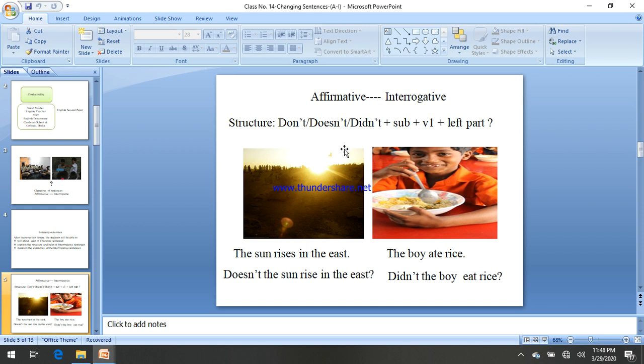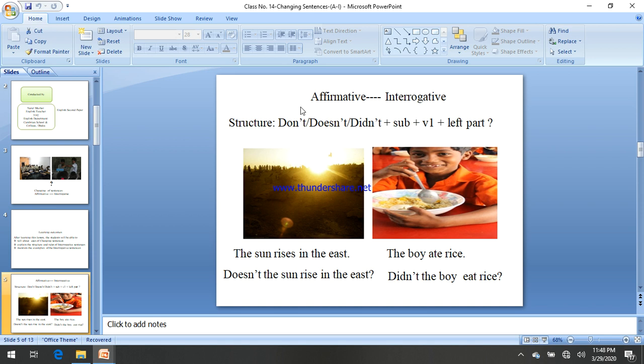Right now we are not in an assertive sentence, we are changing affirmative into interrogative. That's why the structure is changing. This is the second structure, and that one was the first structure, affirmative into negative. But this rule is very different because we are changing affirmative into interrogative, that's why the rule is also different.